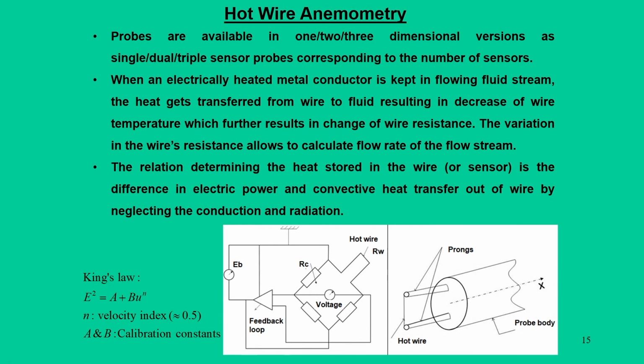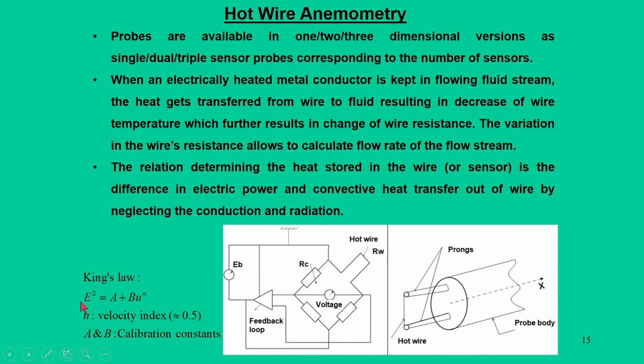Now, ultimately at the end of the day, we are going to measure the velocity of the flow from the measured data from the hot wire anemometers. So, the very basic law that governs the hot wire anemometry principle is King's law.